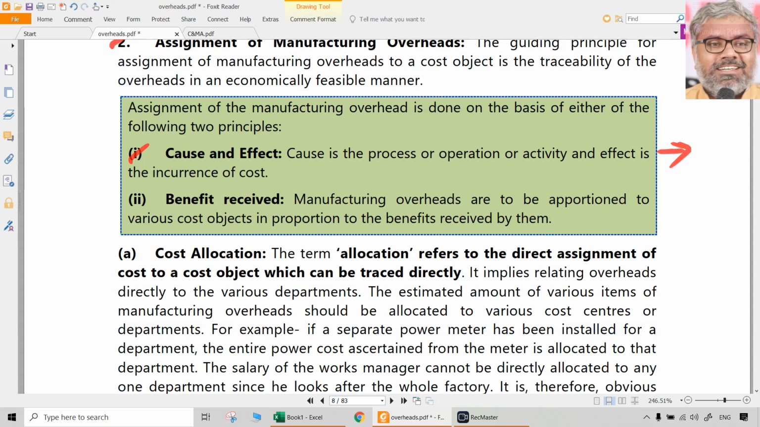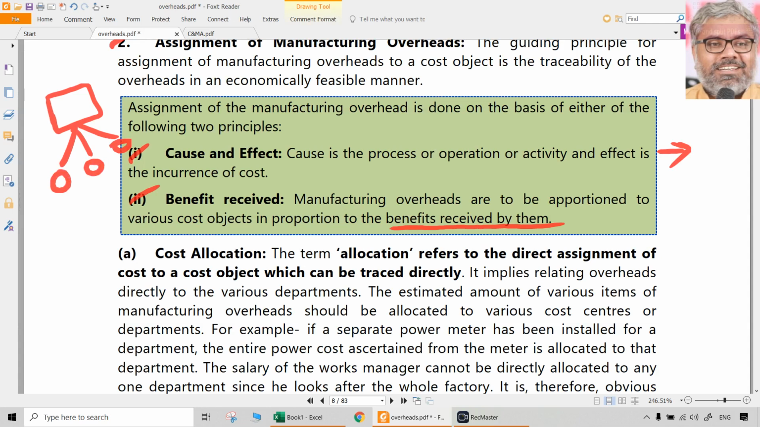What is the cause and effect, and the benefit involved, will have to be taken into consideration on the basis of actual benefits received by each of the departments, let us say, or cost centers. Just to take an example, say there is a power generator. It has certain cost and we want to apportion the cost of this operation of the generator to 3 different cost centers, A, B, C, X, Y, Z, whatever they are.